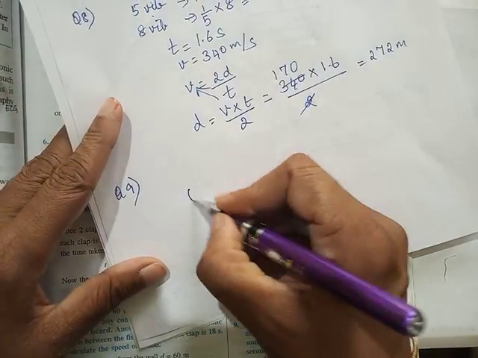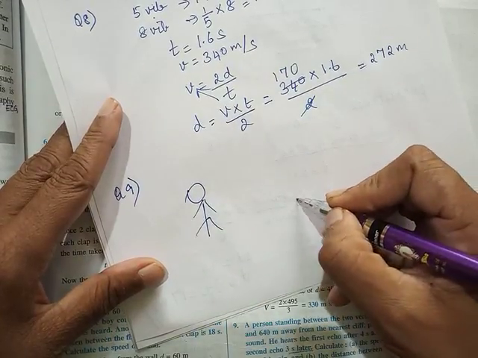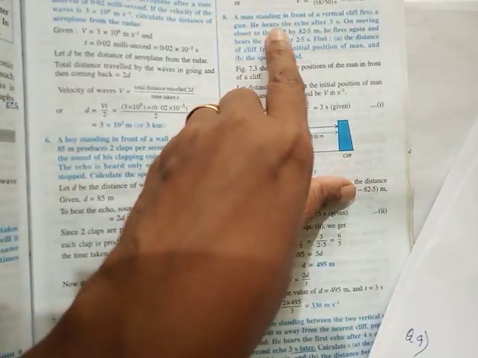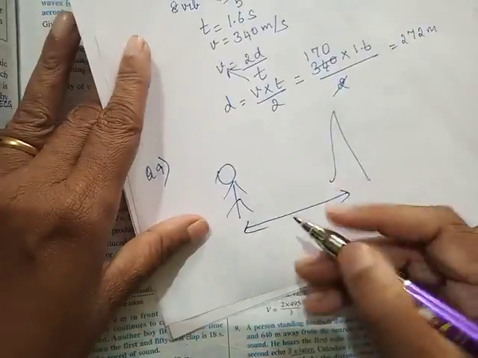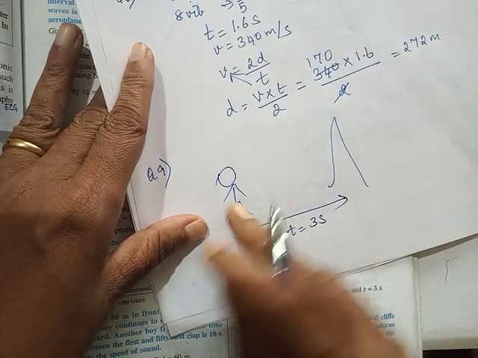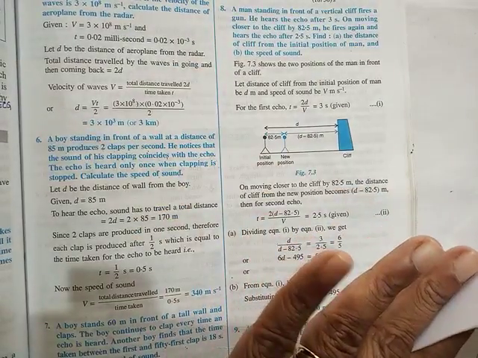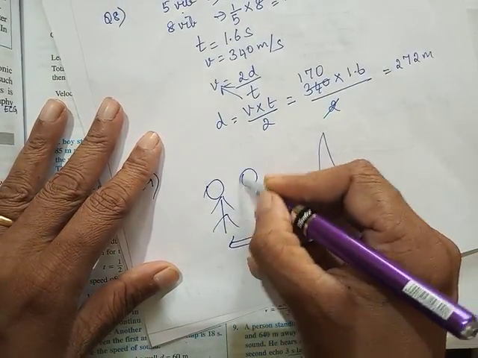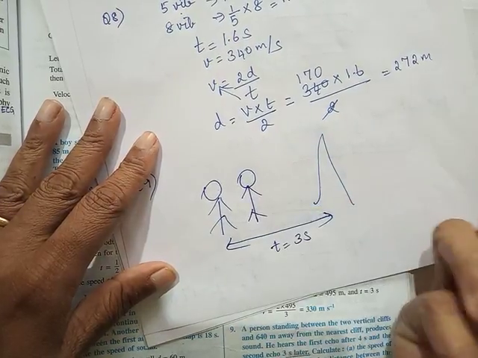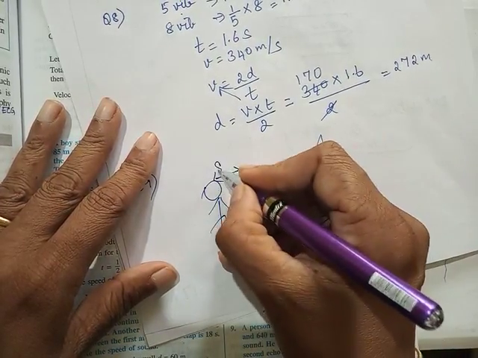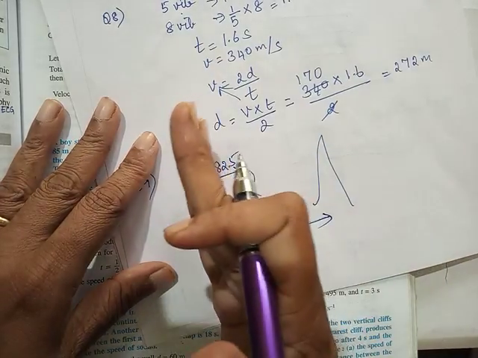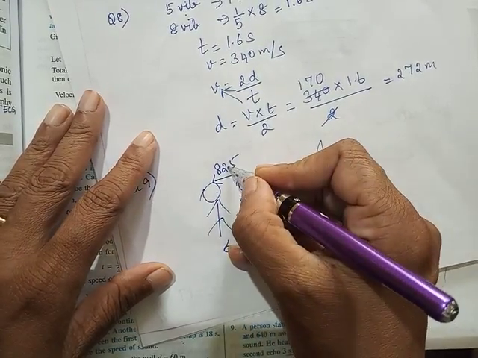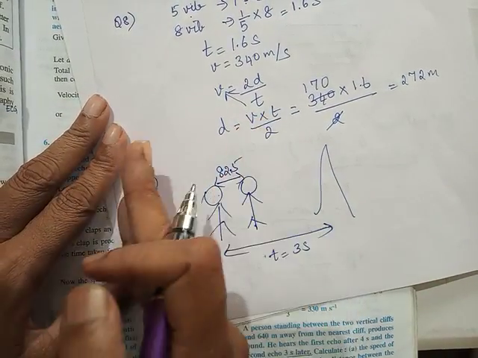So a man standing in front of a cliff fires a gun. When he fired from here, he heard an echo after 3 seconds. On moving closer to the cliff by 82.5 meter, means from here he has moved closer to the cliff. Yes, he's moved by 82.5 towards the cliff. Sometimes in the numerical, they can give you away from the cliff, then it will come here.